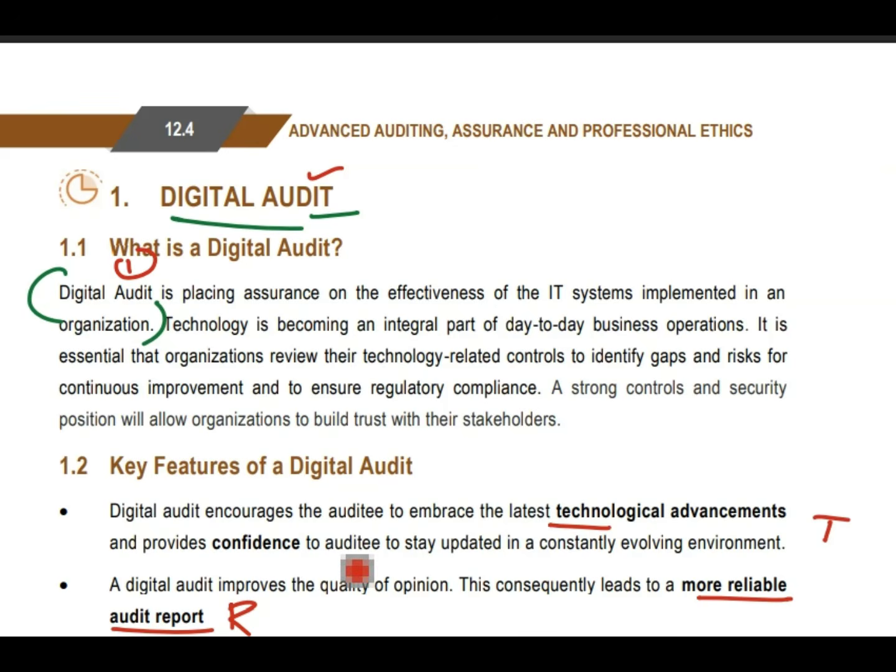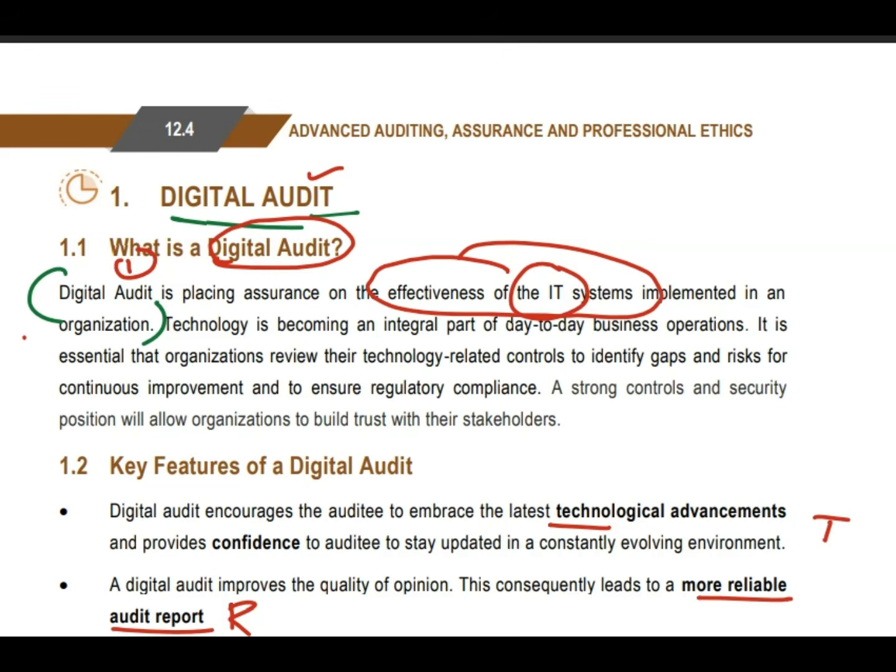Digital audit is nothing but you are placing an assurance on the effectiveness of the IT system, how the IT system is working. So we are auditing the digital systems, IT systems, that is digital audit. What is a digital system? Nothing but the IT system in the organization. This one point you have to write.